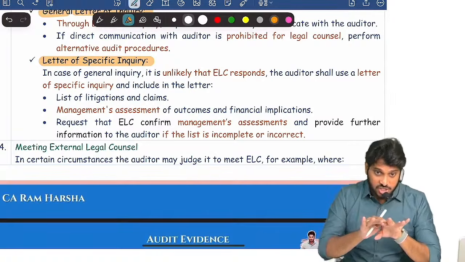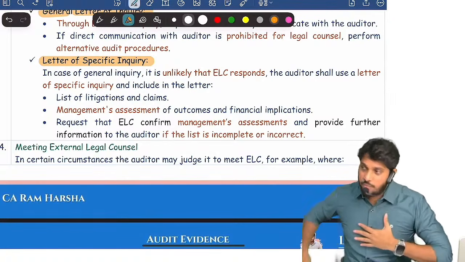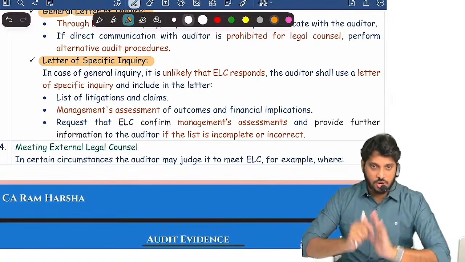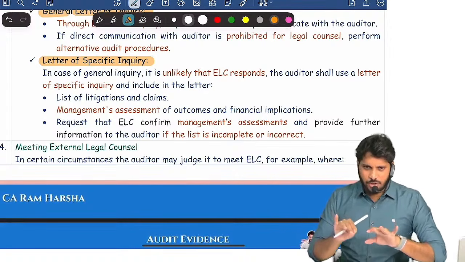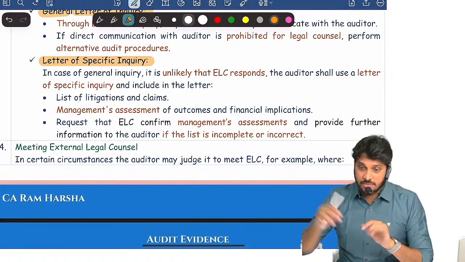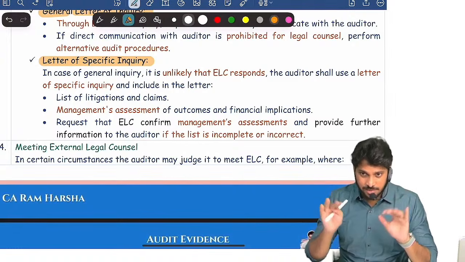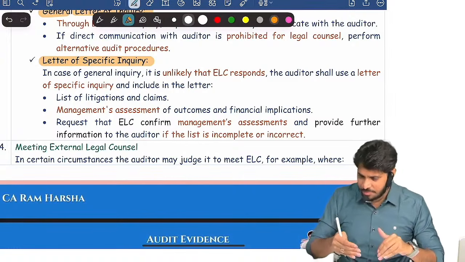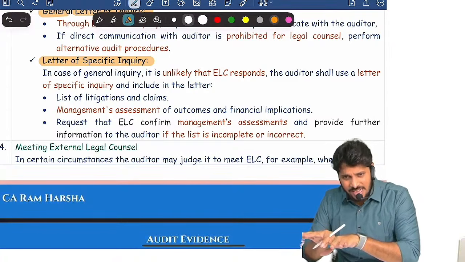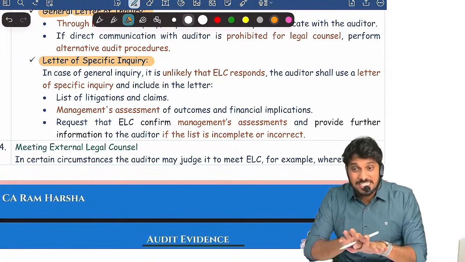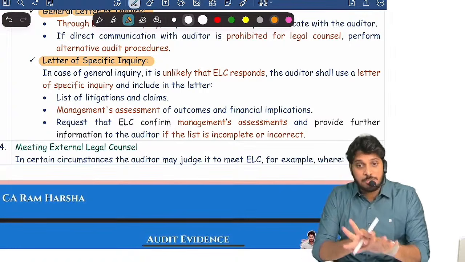Look at a general inquiry example I'm telling you. We write a mail to the external lawyer like this: sir, we are the auditors of so and so company. As a part of audit, we found that you are dealing with some cases, litigations and claims relating to our entity. Can you please give the list of litigations that you are handling related to our company? What is the status of the same? How much amount is involved?